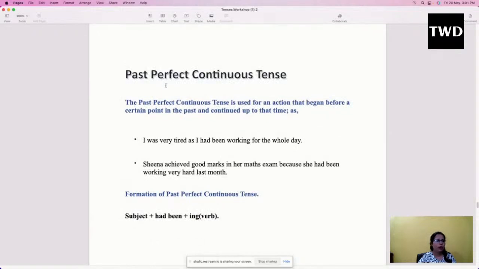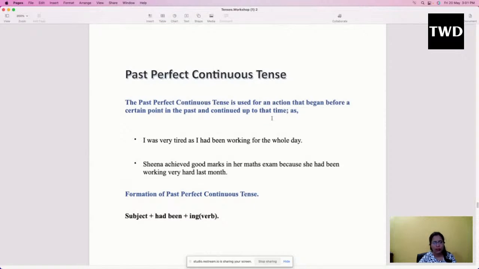Then we spoke about past perfect continuous tense. Past perfect continuous tense is used for an action that began before a certain point in the past and continued up to that time. So any action which started in the past and continued till the time when you are talking, in that case we can use past perfect continuous tense.